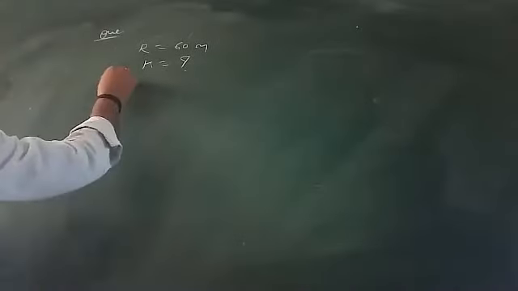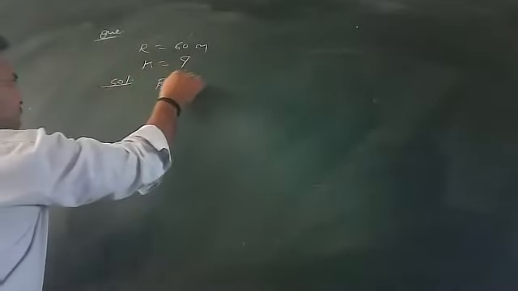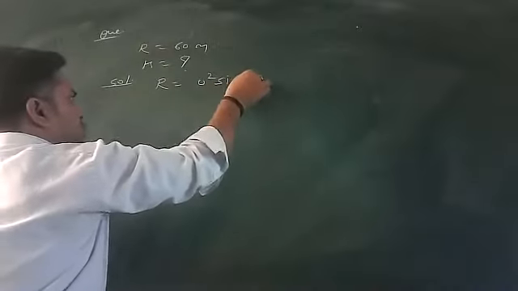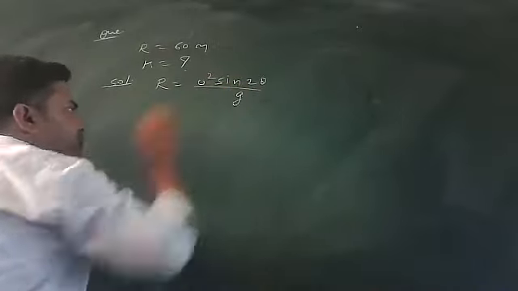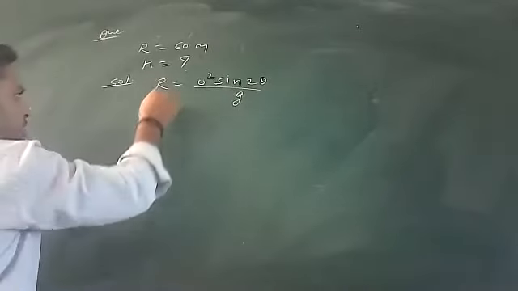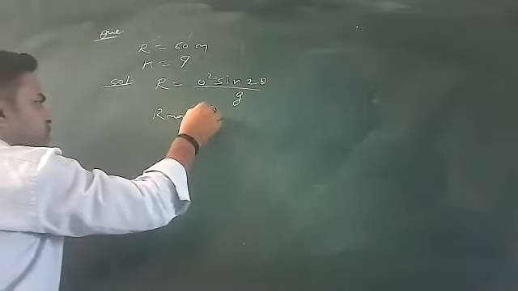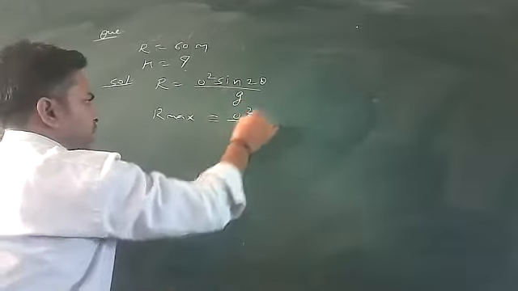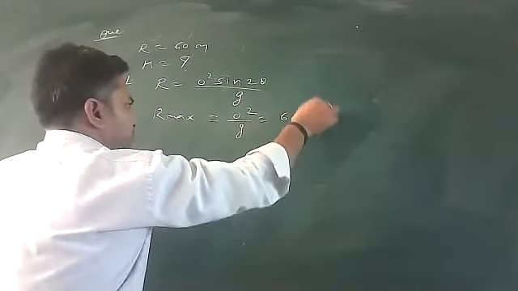How will you solve it? The expression of range I know: it is u square sin 2 theta divided by g. The question gives me the maximum horizontal distance, that means it is R maximum. What is R maximum? R maximum is u square upon g, that is equal to 60 meter, given to me.